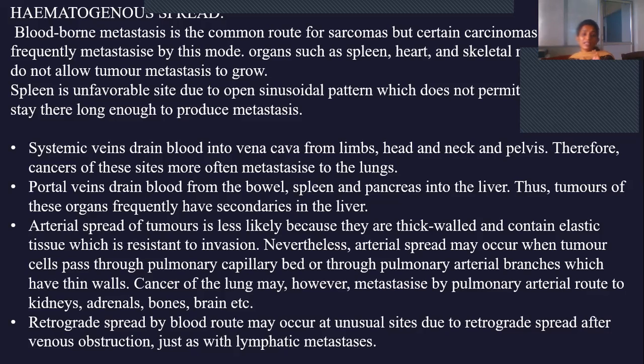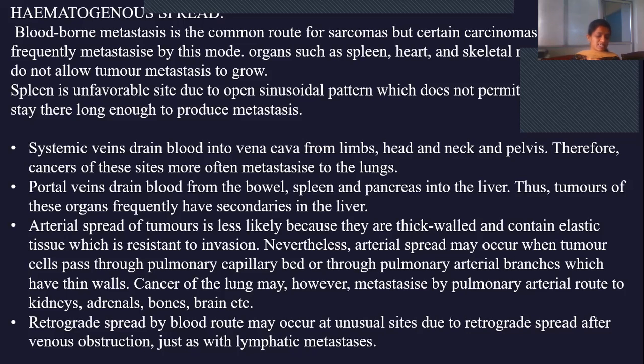And not only that, spleen is an unfavorable site for the metastasis of this hematogenous spread. Why? Because it will cause damage to the tumor cells, or it will kill them. It will stop the growth, or inhibit the growth, of these tumor cells. So spleen is an unfavorable site.